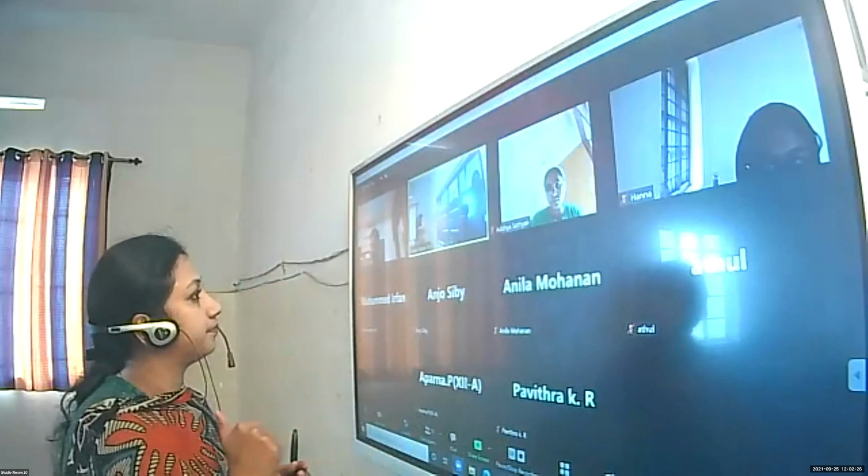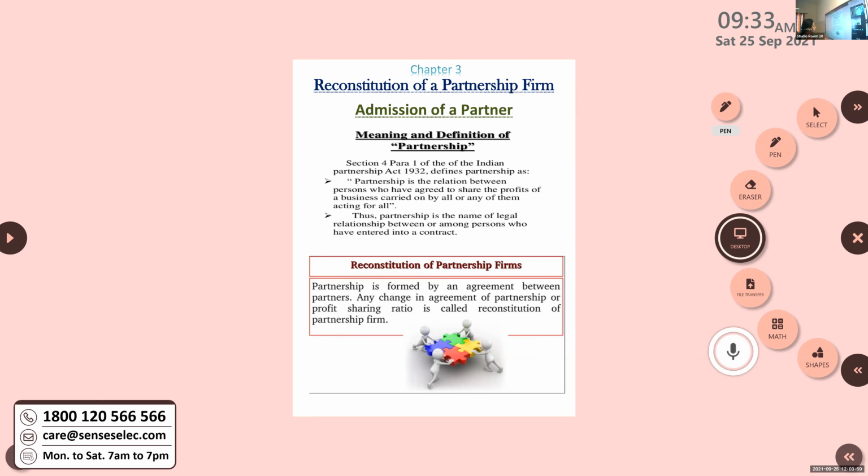So we were discussing about reconstitution of partnership firm. Partnership is formed by an agreement between partners. Any change in the agreement of partnership, or you can also say change in the profit sharing ratio. There are certain situations where we bring changes to the existing profit sharing ratio. Change in agreement means change in the profit sharing ratio. So in both these cases, it is called reconstitution of partnership firm.